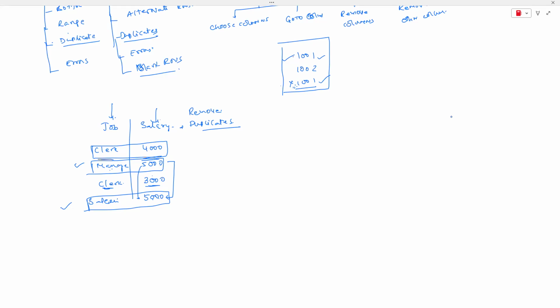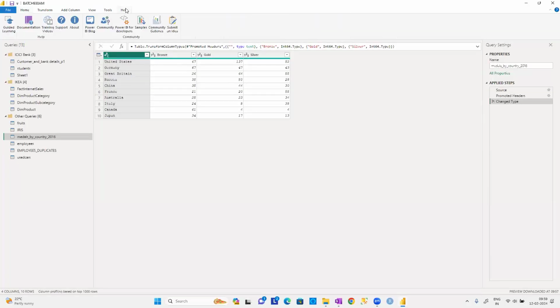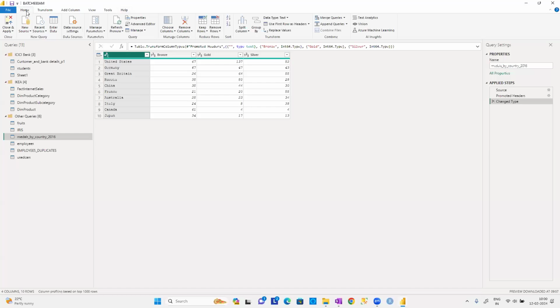In the same way, sorting also we have to do a little bit carefully, guys. The first important point, observe carefully, guys. The first important point is, whenever I select only one column,